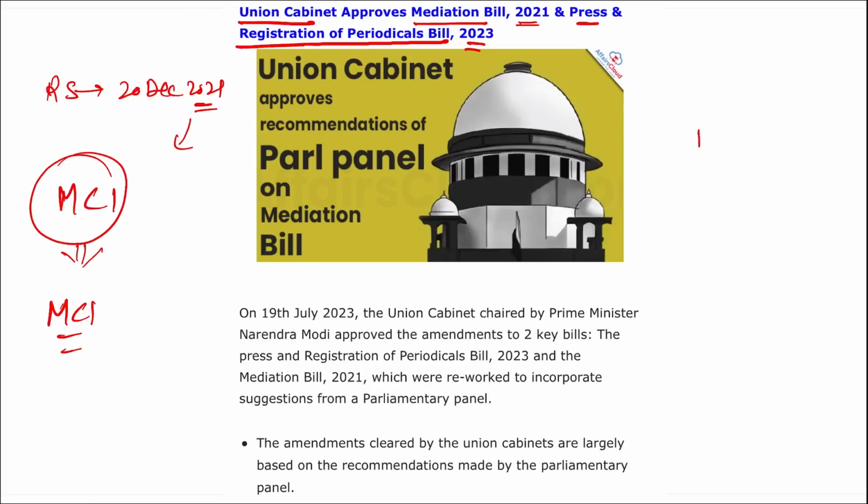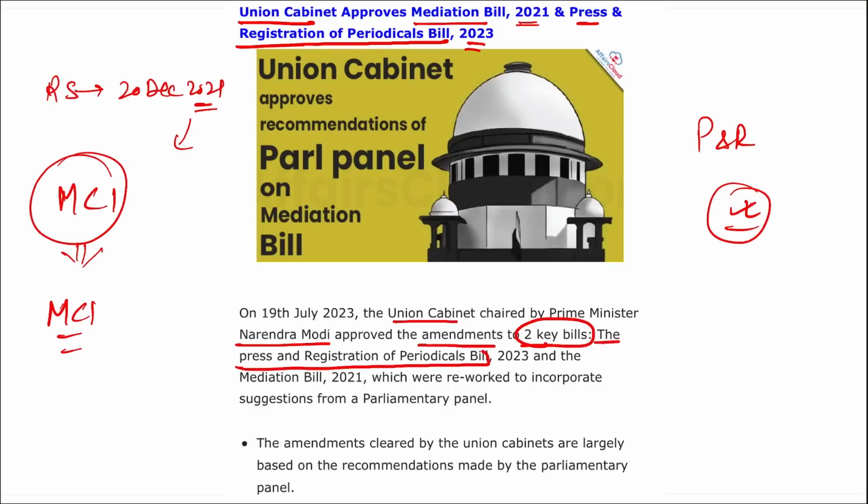Then if we talk about the Press and Registration of Periodicals Bill 2023, the aim here is to remove the provision for the prosecution and imprisonment of publishers and simplify the registration process for periodicals. Correct? So these are the two bills that you need to remember. Here you can see the Union Cabinet, chaired by Prime Minister Narendra Modi, approved the amendments to two key bills, that is the Press and Registration of Periodicals Bill 2023 and the Mediation Bill 2021, and they were reworked to incorporate the suggestions from parliamentary panels. Correct?